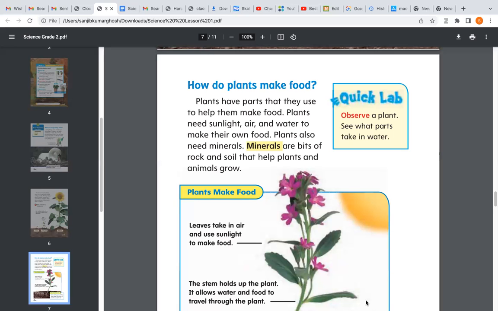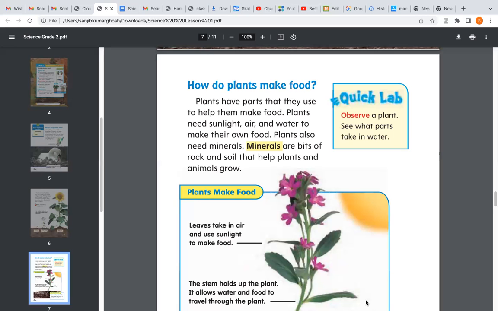Is it clear to you, Shruti and Debanshu? Debanshu, is it clear to you, beta? Yes, ma'am, it is clear.